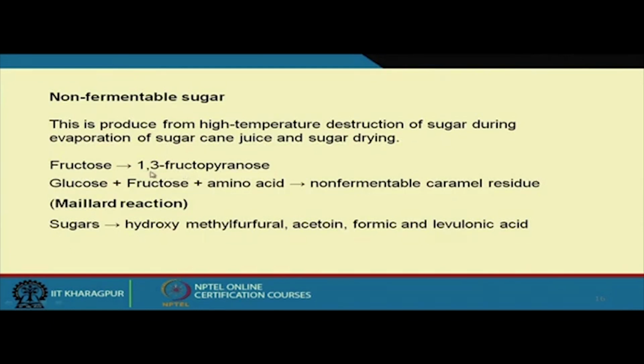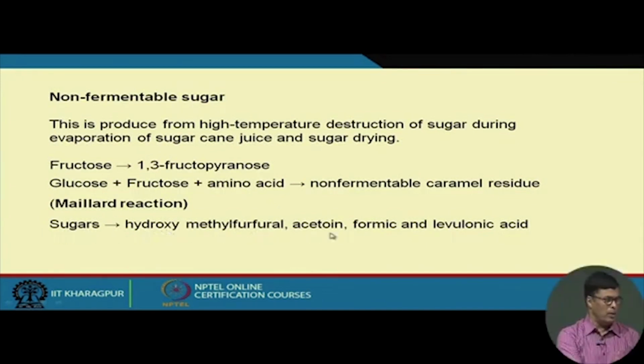1,3-fructopyranose. This is simple. By dehydration we get this product. Glucose, fructose and amino acids form the non-fermentable caramel residue. These are the Maillard reactions. So, this is also not fermentable. Then we know that when sugar undergoes pyrolysis, it produces hydroxymethyl furfural, acetone, formic acid, and levulinic acid. These cannot be used to produce ethanol. So, this non-fermentable material is also present in the media to some extent.